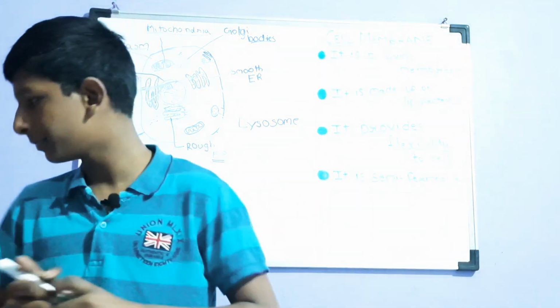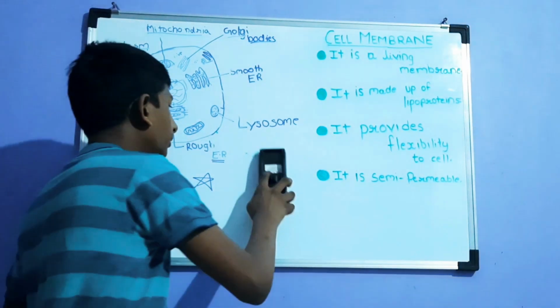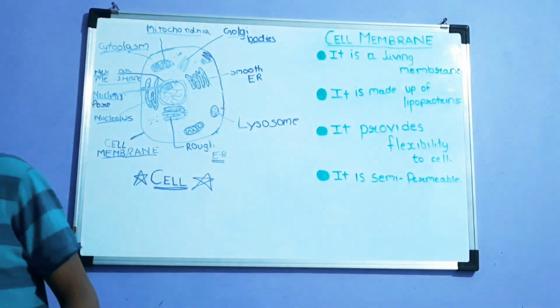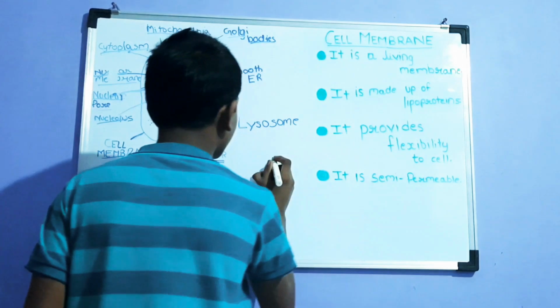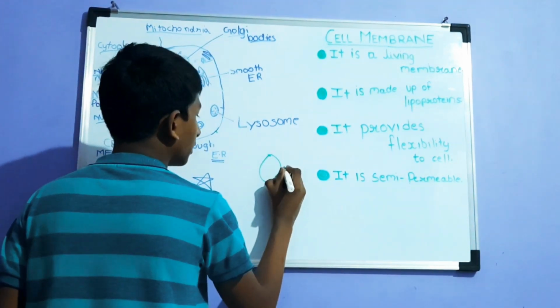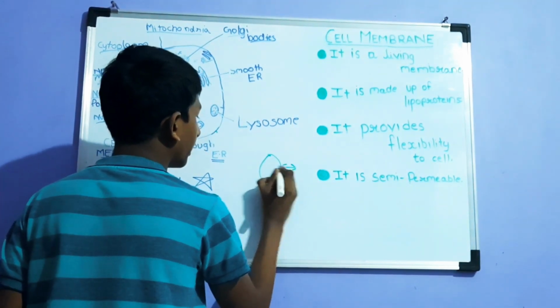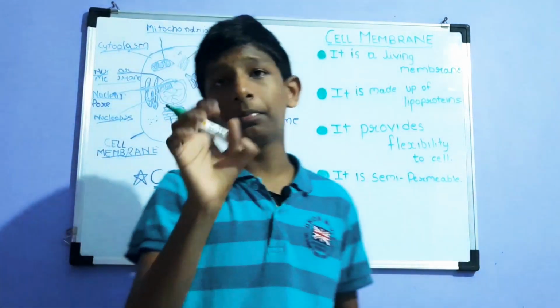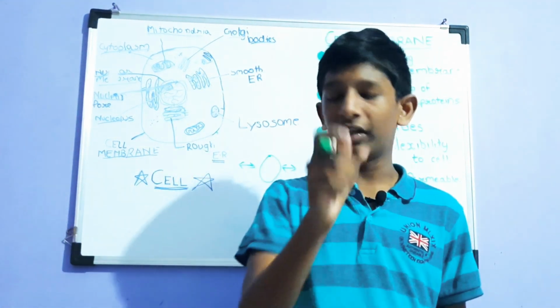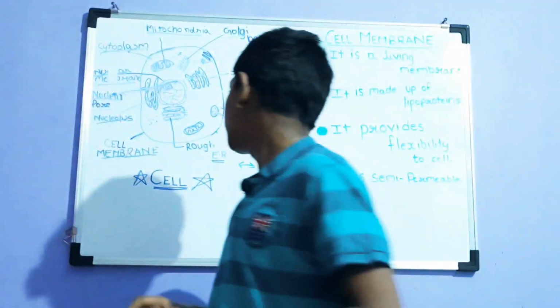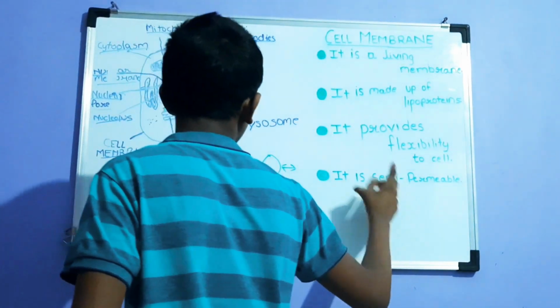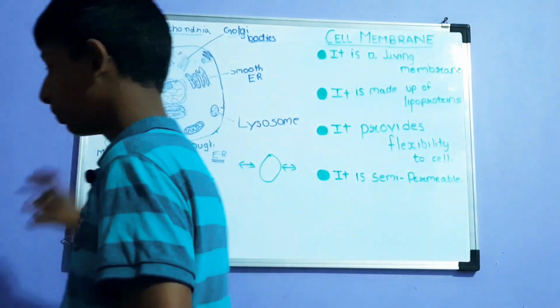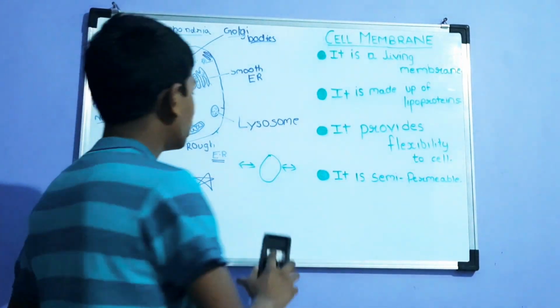The cell can expand or contract. It can bulge or it can shrink, we can say, in other words. That is due to the cell membrane, which allows it to expand and contract.